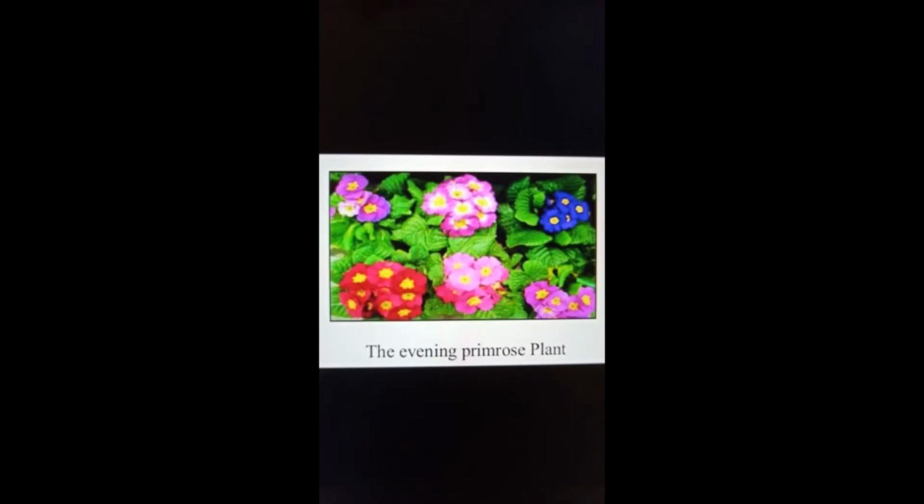He did various experiments with different characters. In this picture you can see the evening primrose with different colors, which is known as variation, which also leads to mutation. Now, what is mutation? It is a gradual change which helps any species, any plant or any animal to survive in that particular habitat.